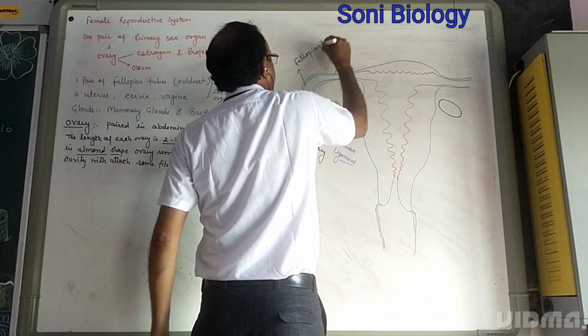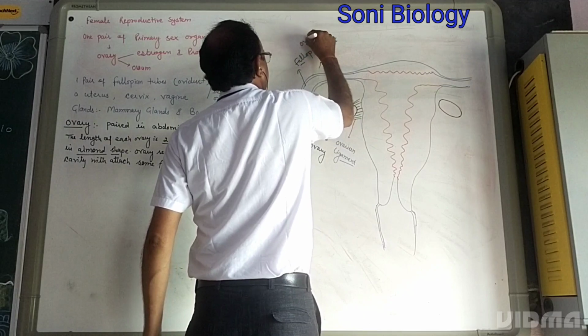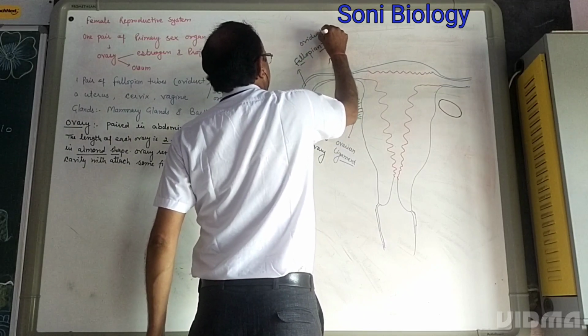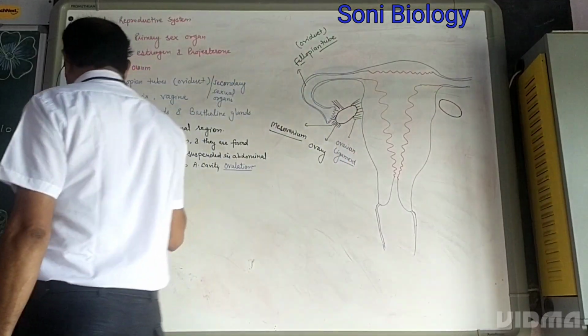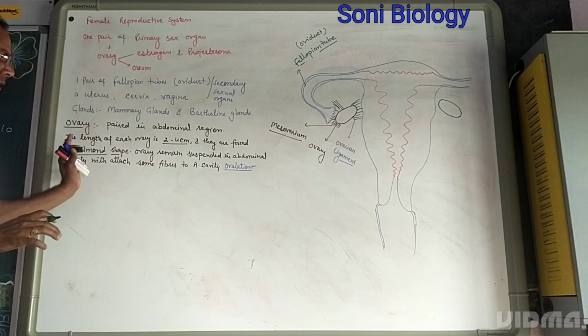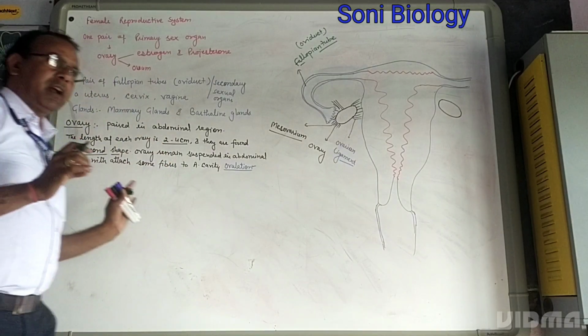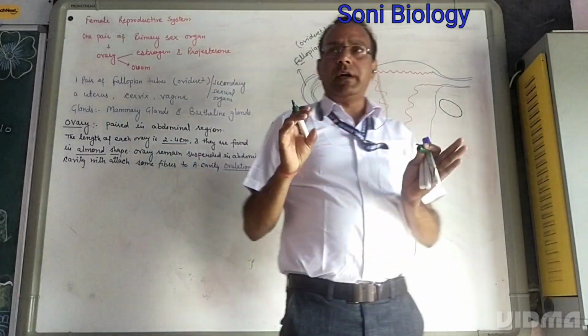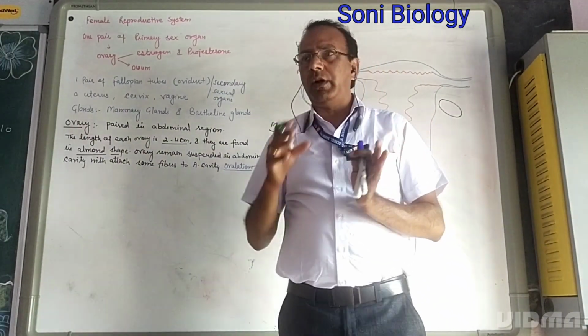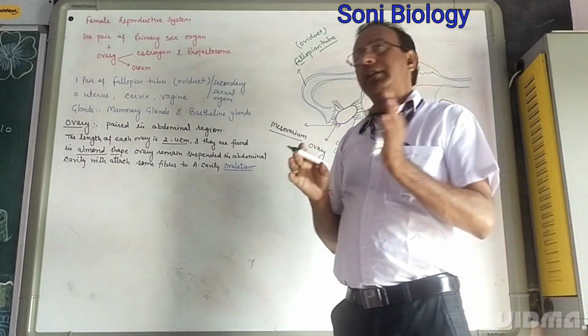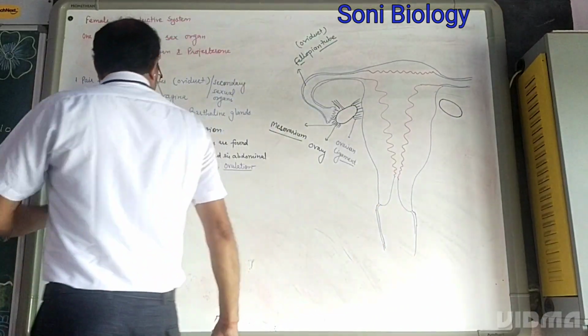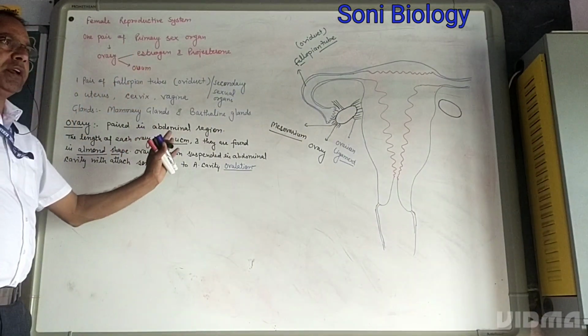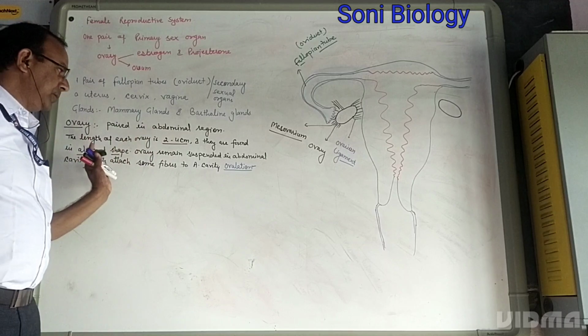Fallopian tube, as well as we can say oviduct. So first is the ovary. We will discuss only the external study. What is the ovary? Ovary is found in a pair, on both sides of the vertebral column, one towards the right and the other towards the left. The length of the ovary is 2 to 4 cm, and they are almond shaped.